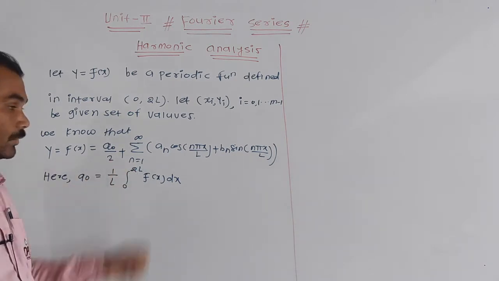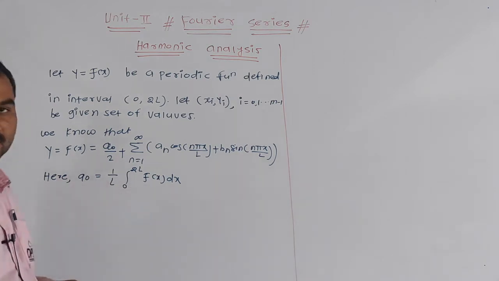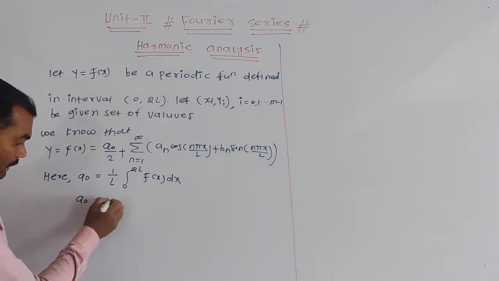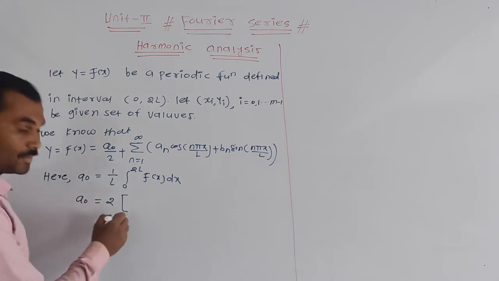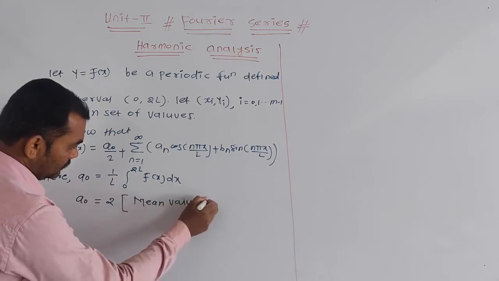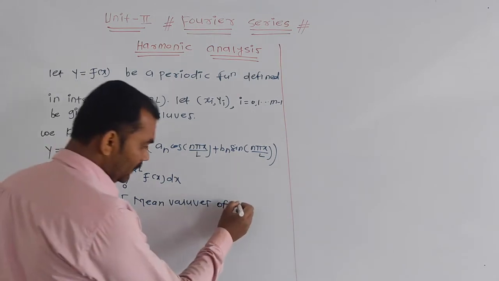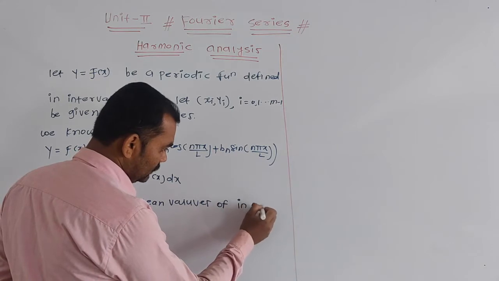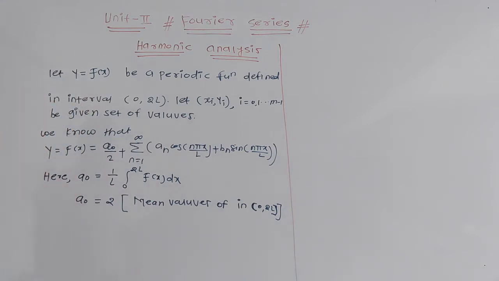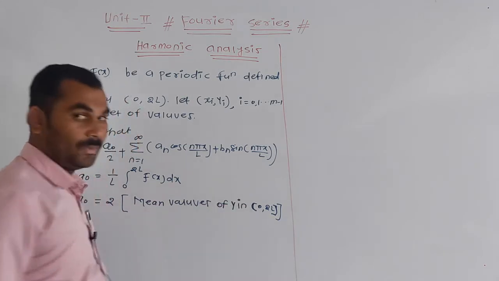But by using some basic formulas we have to develop this, and the value of a0 is equal to 2 times the mean value of y, that is the average value of y, in the interval 0 to 2l.